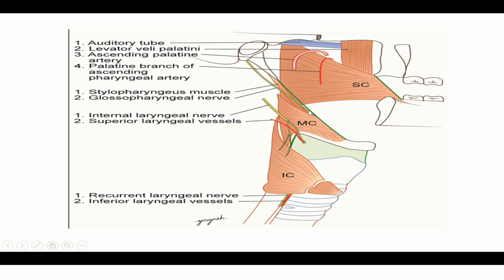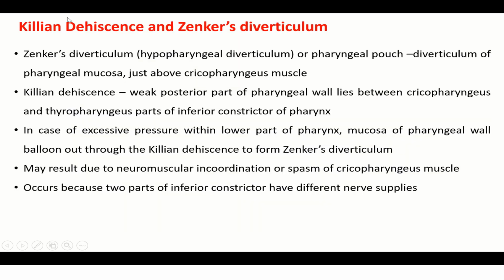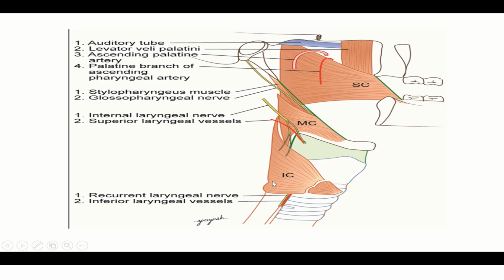Between the superior and middle constrictor, you can see the stylopharyngeus muscle and glossopharyngeal nerve. Here you can see between the middle constrictor and inferior constrictor, the internal laryngeal nerve and superior laryngeal vessels. Below the inferior constrictor, you can see the recurrent laryngeal nerve and the inferior laryngeal vessels. So Killian's dehiscence you can observe here.